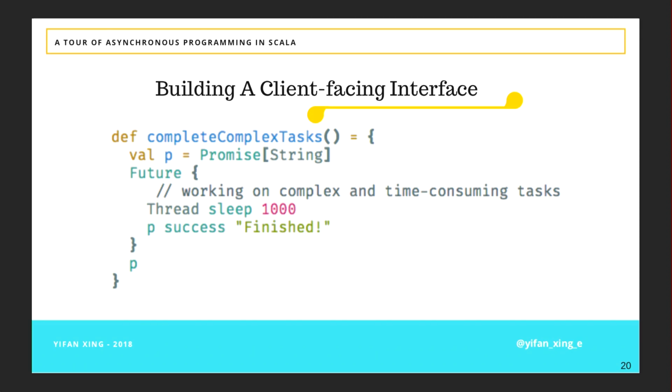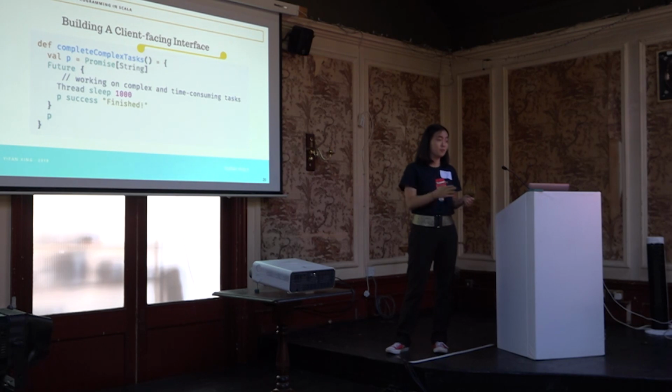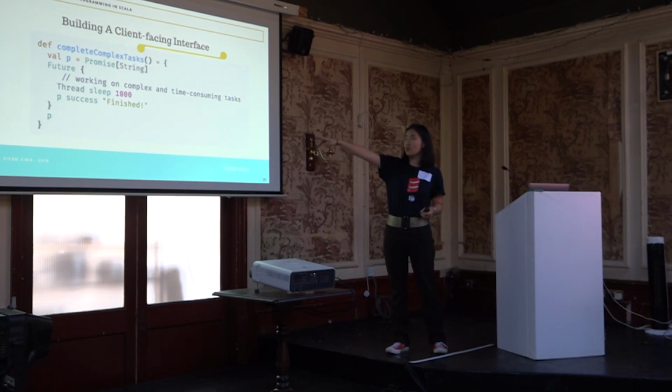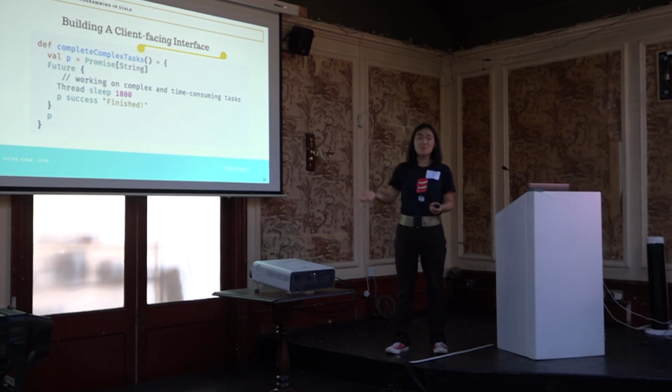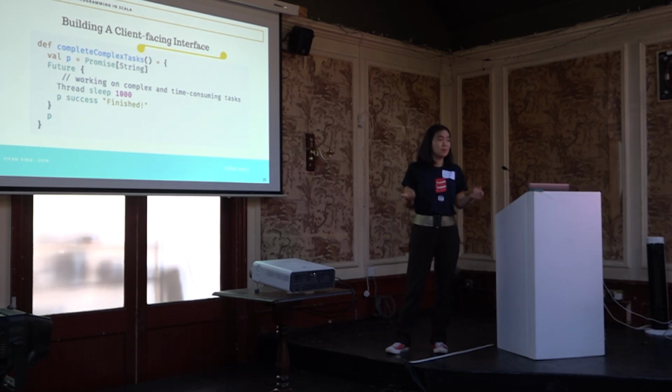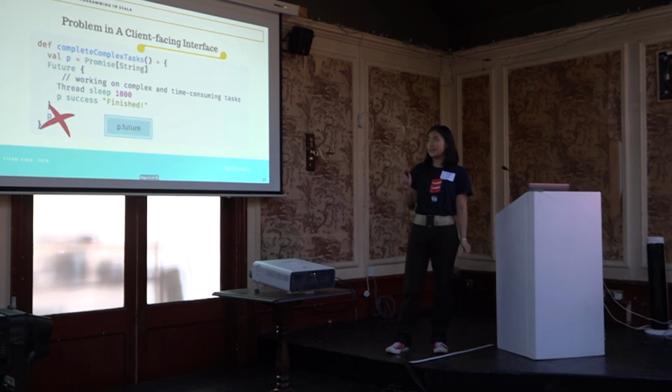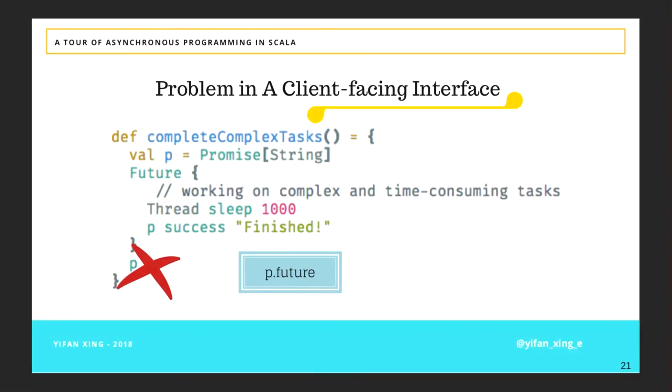And by that time, let's say your user completed your promise before you. Now when you try to complete this promise at the end, if you call p.success, you might get an exception because maybe your user has already completed it. So you don't want that to happen. Instead, you need to return the future, which gives them the read access so that they can register callbacks instead of writing to your promise.